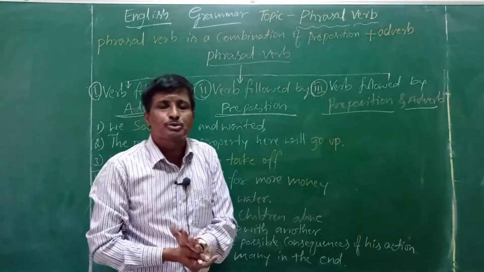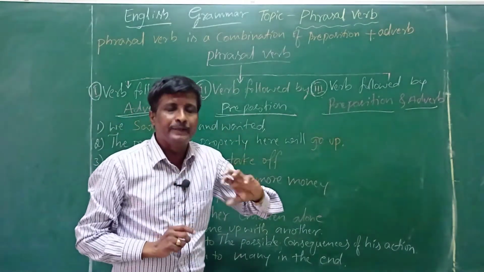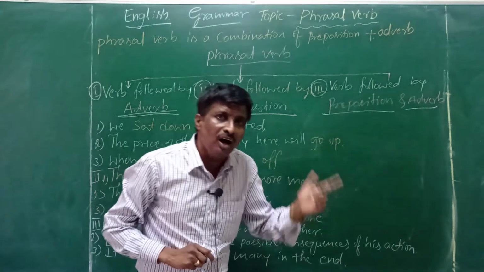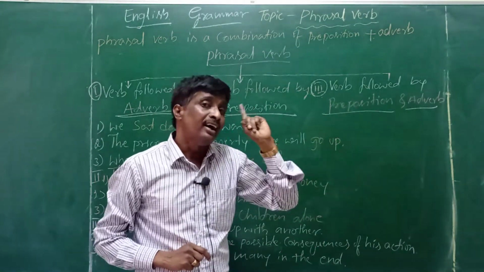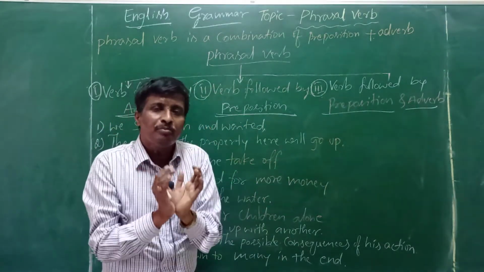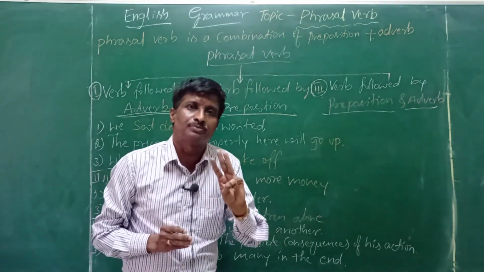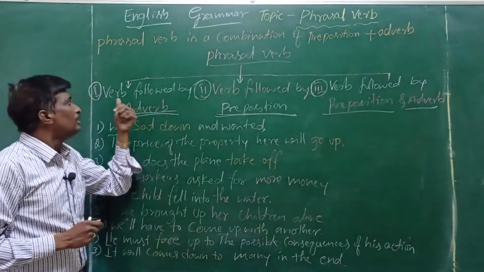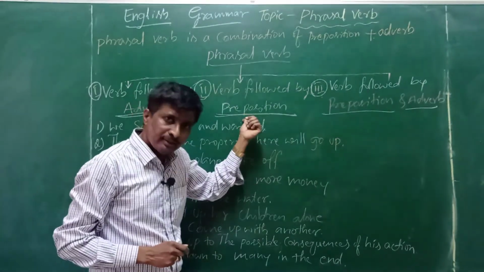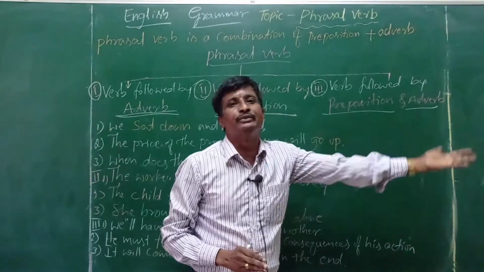Okay, children, I hope you all have understood this one clearly. Then what is phrasal verb, children? Phrasal verb is a combination of preposition and adverb. Based on this, phrasal verbs are classified into three categories: the verb followed by adverb, the verb followed by preposition, verb followed by preposition and adverb.